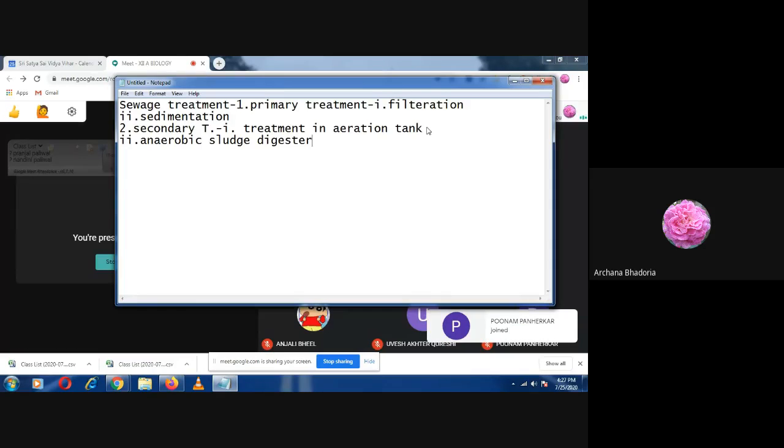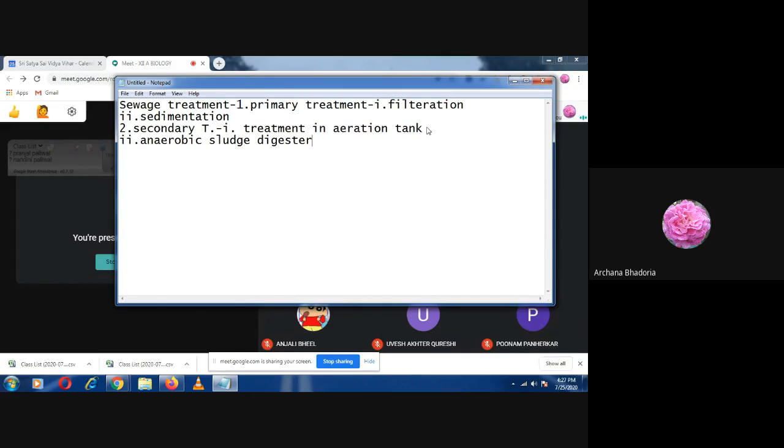And what is the role of the microbes in sewage treatment? In which step are the microbes involved? In the primary treatment or the secondary treatment? Ma'am, in secondary treatment. In secondary treatment, the microbes will be involved.